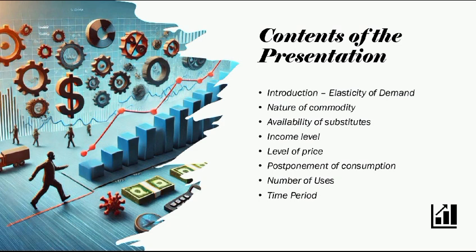So the contents of my presentation for this topic are: first, there's an introduction. What is elasticity of demand? Nature of commodity, availability of substitutes, income level, level of price, postponement of consumption, number of uses, and the time period. So, elasticity of demand refers to the percentage change in demand for a commodity with respect to percentage change in any of the factors affecting demand for that commodity. Elasticity of demand can be calculated through the mathematical formula of percentage change in demand for X upon percentage change in a factor affecting the demand for X.